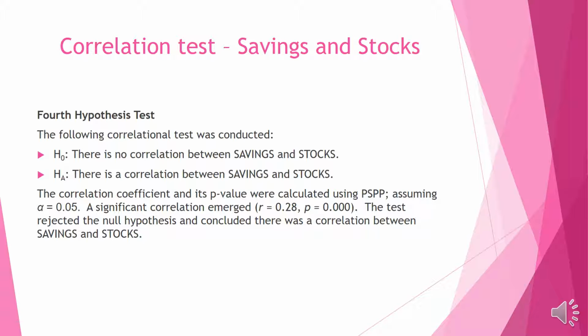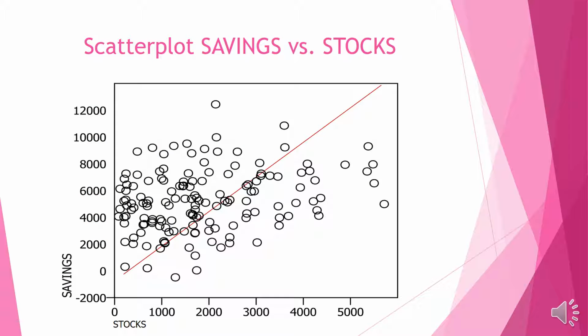The next test is between savings and stocks, with the null being that there is no correlation between savings and stocks, and the alternative being that there is a correlation between savings and stocks. The results showed a correlation of 0.28 and a p-value of 0.000. The p-value is below alpha, and with the p-value of 0, we know that the null must be rejected, as there is a correlation between savings and stocks. Looking at the graph, we see that there is a positive relationship, as when savings increases, stocks also increases.